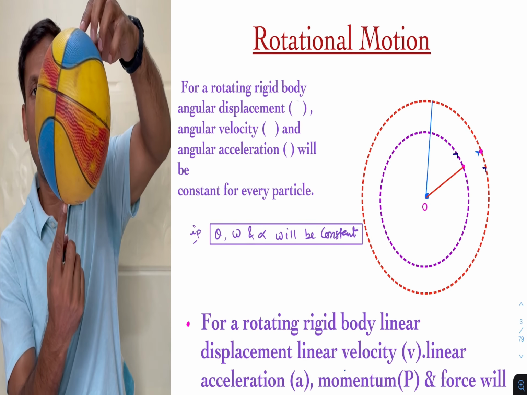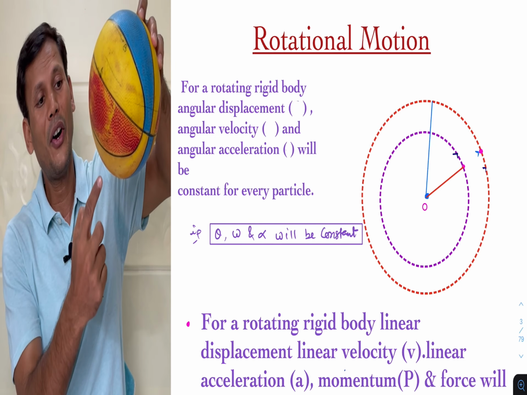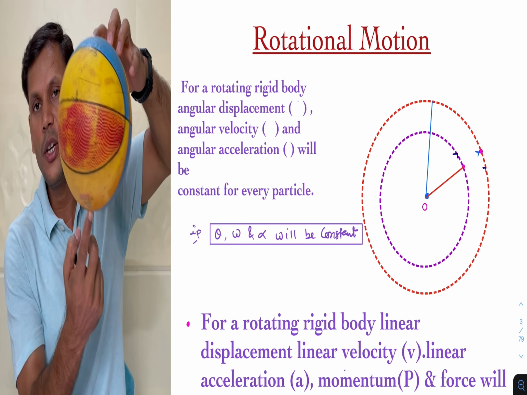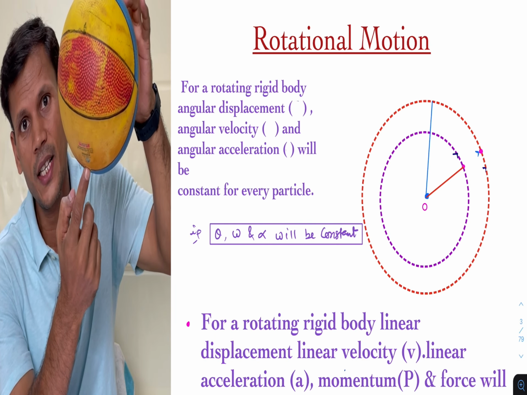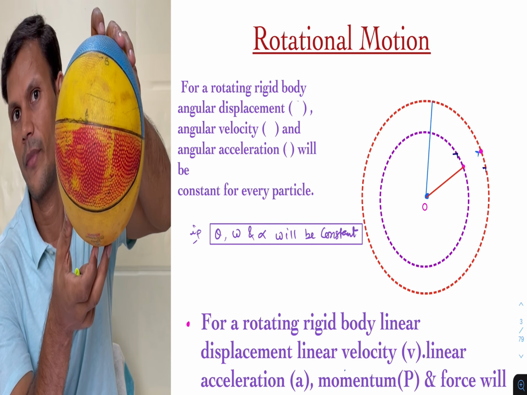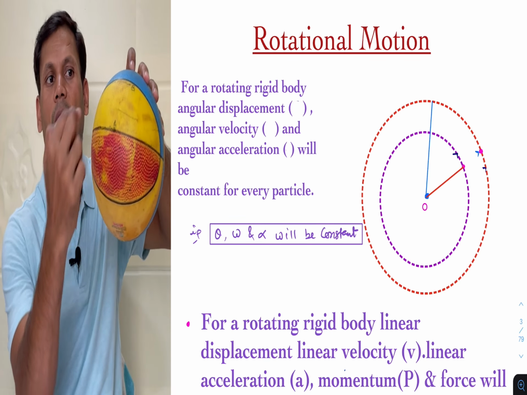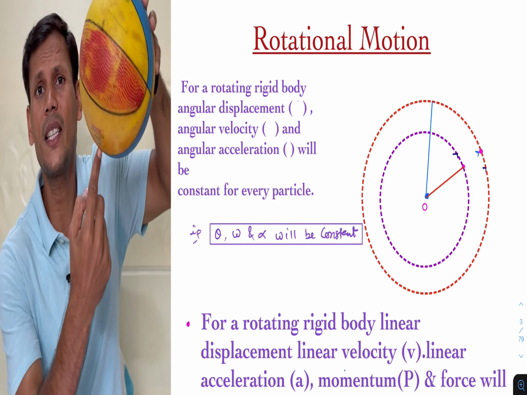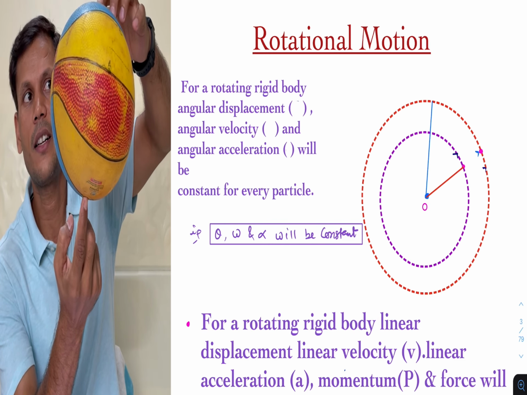If the body is rotating, where I have mentioned points A and B, and one rotation completes, which one will cover more distance? Definitely particle A. It will cover more distance and particle B will cover less distance, but the time is the same, because it rotates from here and comes back.